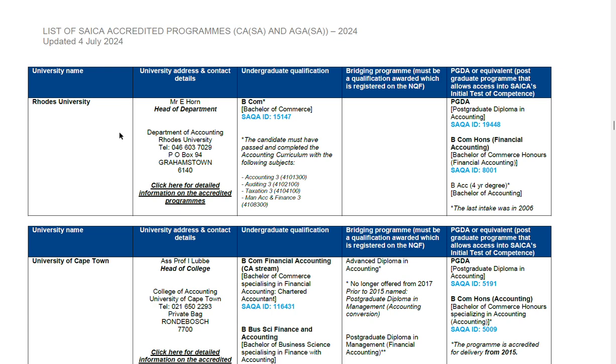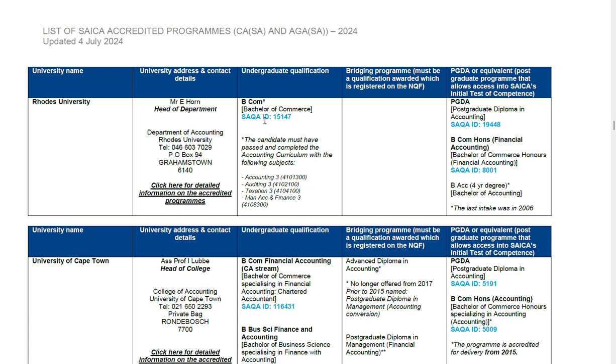Then we have Rhodes University. Rhodes University is accredited by SAICA to provide a qualification that will lead you to become a CA, and the qualification is Bachelor of Commerce. Because there are a number of Bachelor of Commerce degrees where you can become something else which is not a CA, you need to sit down with your mentor at the school and let them know that you want to be a CA, and they must make sure that the modules they select for you in first year and second year will lead into you being able to do accounting 3, auditing 3, taxation 3, and management accounting and finance 3.